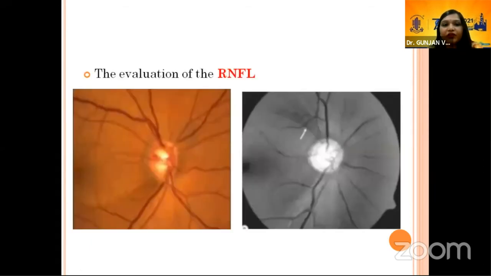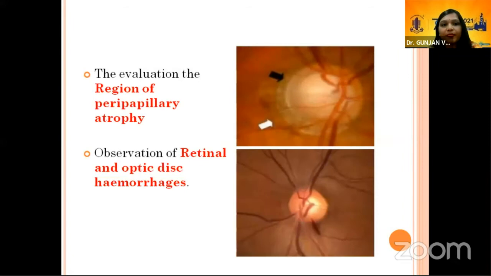The very important thing to evaluate to catch the early glaucomatous defect is to find the retinal nerve fiber layer defect, which can usually be seen by indirect ophthalmoscopy. It is a wedge-shaped defect, and if you do fundus photography with a red-free filter, it can be easily picked up. But these things are usually missed in busy OPD practices.